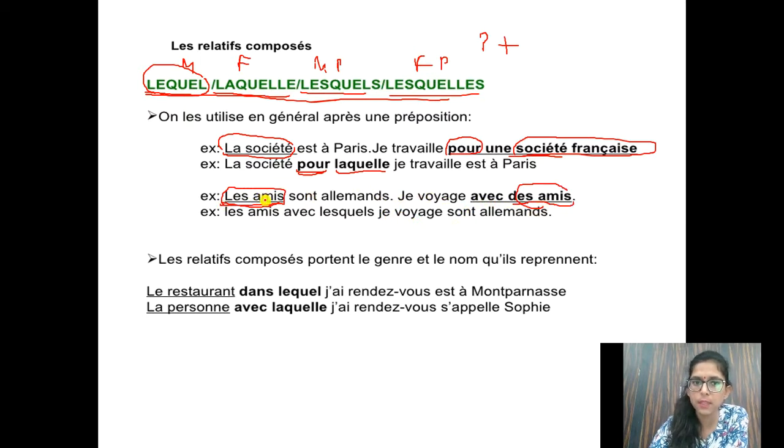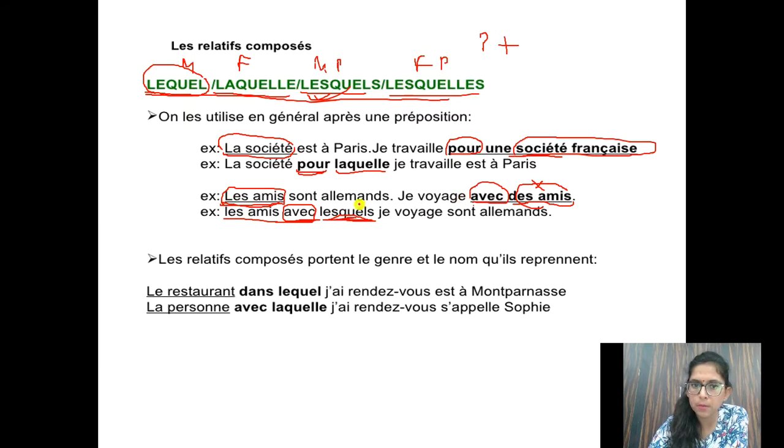So what we are going to do, in the first sentence ami is there and we'll write ami. Then in the second sentence ami we will not write. Instead of that we'll use lequel, laquelle and all that. But before using that we have to see the preposition. Preposition is avec here. So the friends with whom I travel are German. So avec plus des amis, it's masculine plural. Out of these, which one will we use? Masculine plural is lesquels. So avec lesquels. I hope you have understood.